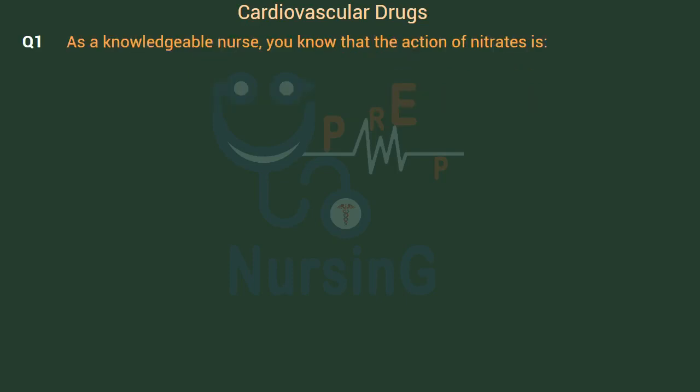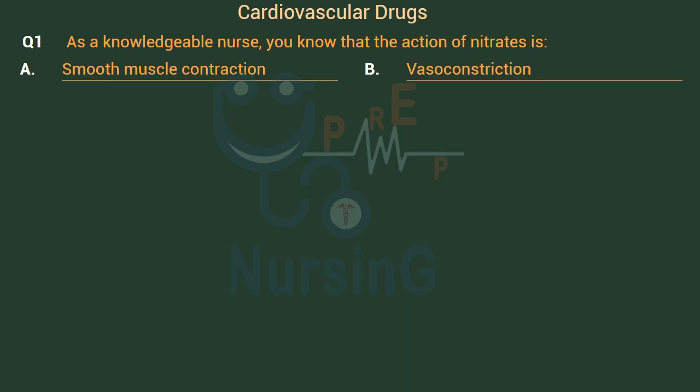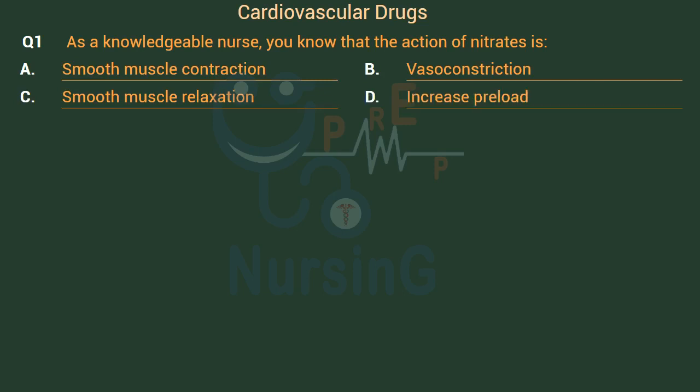Cardiovascular drugs. As a knowledgeable nurse, you know that the action of nitrates is: Option A, smooth muscle contraction. Option B, vasoconstriction. Option C, smooth muscle relaxation. Option D, increase preload. Right answer is Option C.